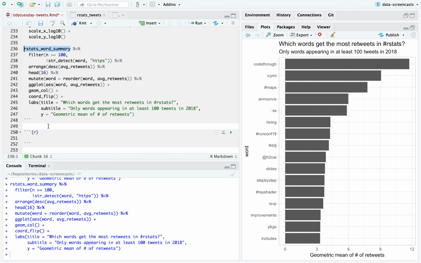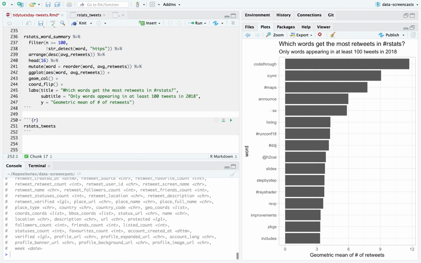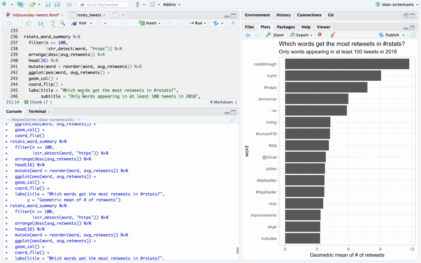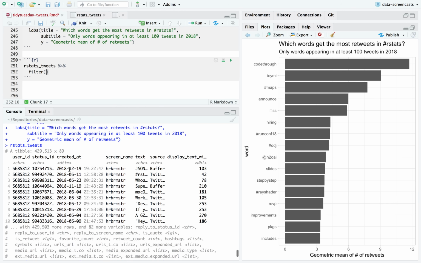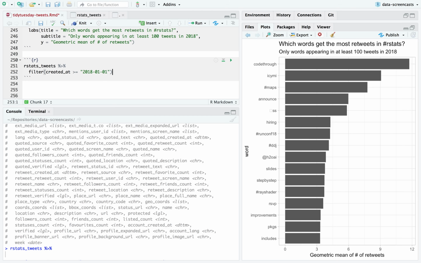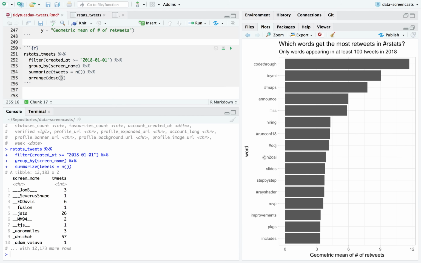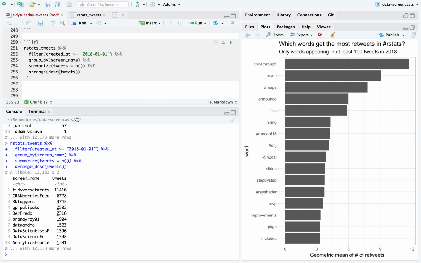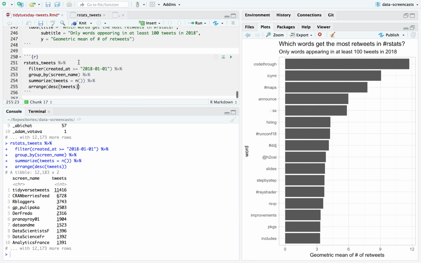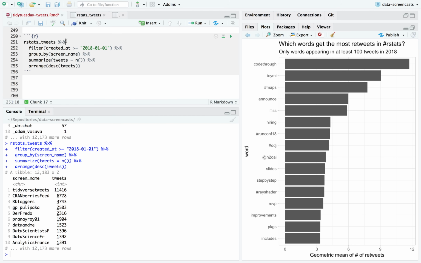Certainly, I think Mara does, and that brings us to our final analysis that I'm a little bit interested in, which is who are the most active tweeters, and I'll do just in 2018. And say, let's see, create for the same reason as above, because otherwise you have confounding factors of time, and group by screen name, summarize who are the most active tweeters and who are most retweeted. So arrange descending tweets. And then I can say, oops, I need to have a hashtags filter. I really don't want to include automated ones.